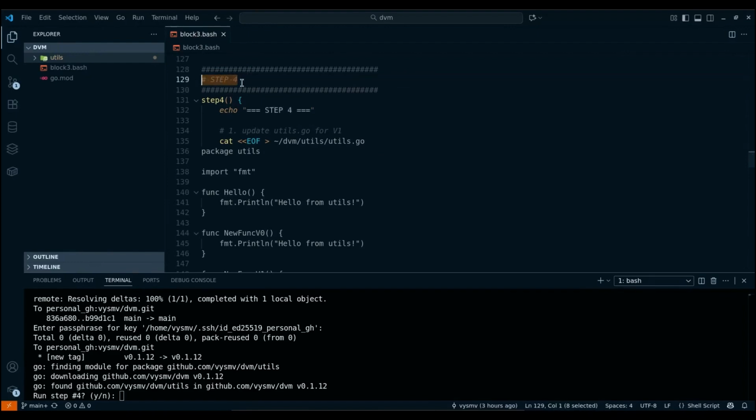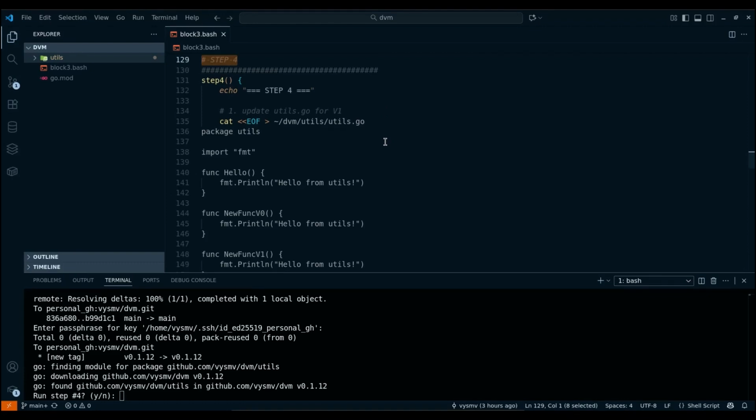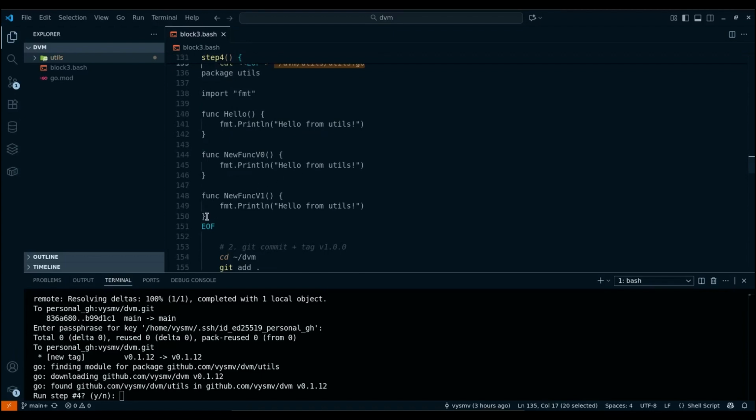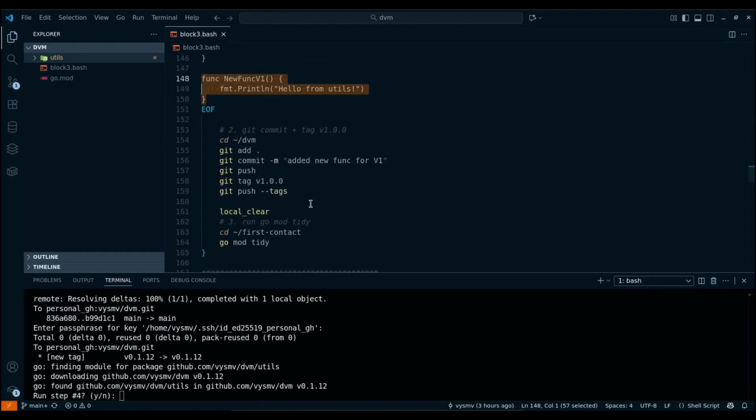Let's add DVM version 1.0.0 to our module. To do this, we will overwrite the utils.go file in the DVM utils directory again. Here, we will essentially add the function again, but this time under the name newFuncV1, and then we will commit the changes and create a tag and push it. After that, we will run local_clear and then run go mod tidy in the first contact directory.